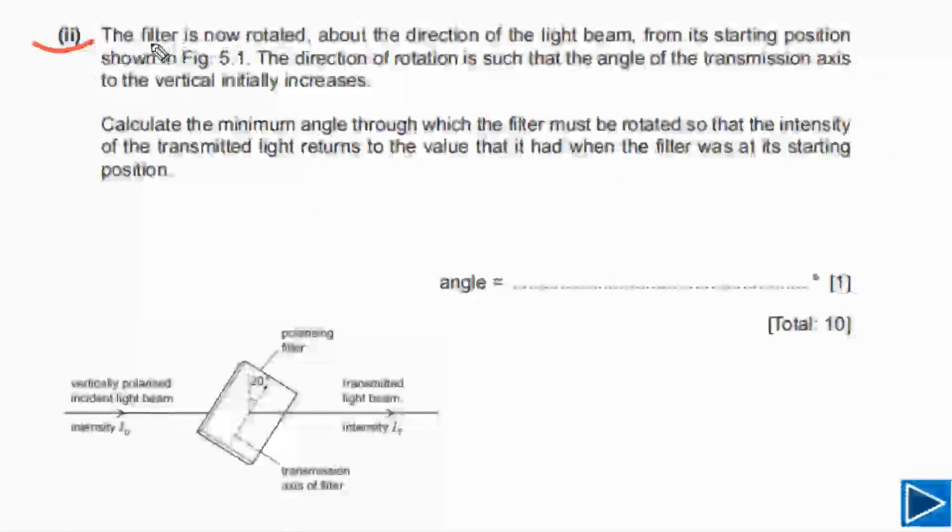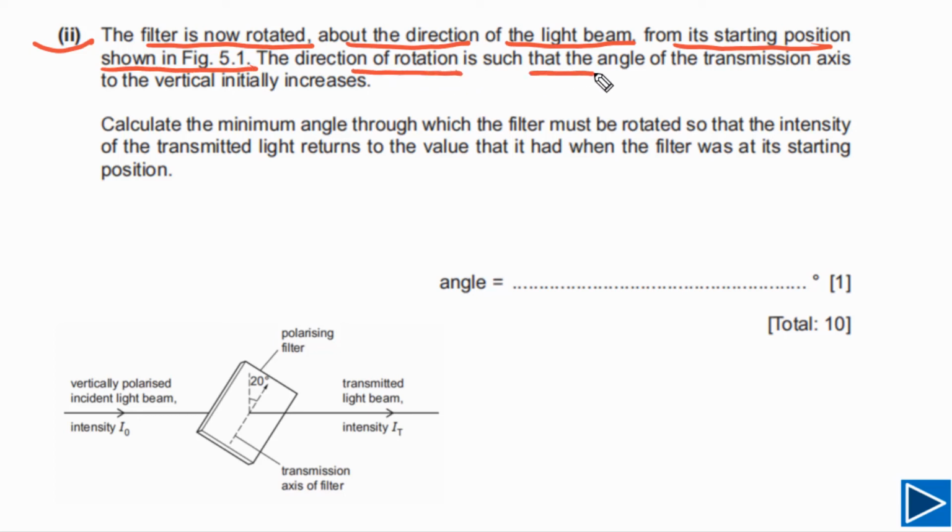For the last part, it is given to us that the filter is now rotated about the direction of the light beam from its starting position as shown in figure 5.1. The direction of rotation is such that the angle of the transmission axis to the vertical initially increases. So in this case, we need to understand this is vertical and this is the transmission axis. So the angle between vertical and transmission axis has to increase initially. If we rotate this one counterclockwise, the angle between them will decrease initially, so that is not what you need to do. We have to increase the angle initially, so simply we have to rotate this one in clockwise direction.